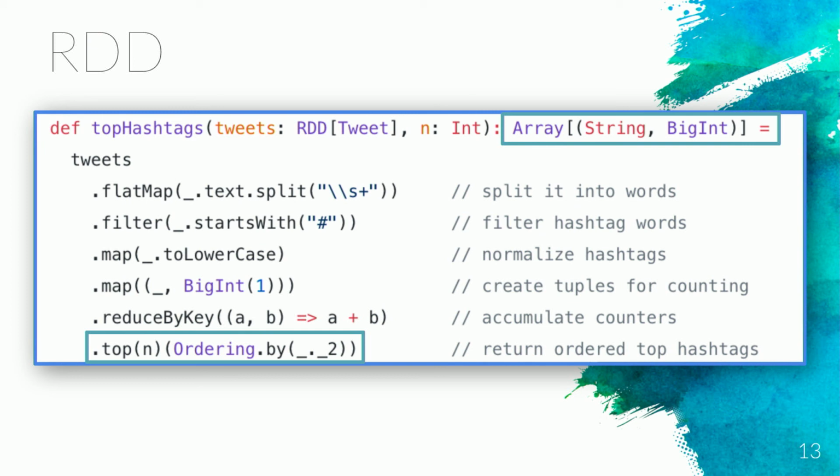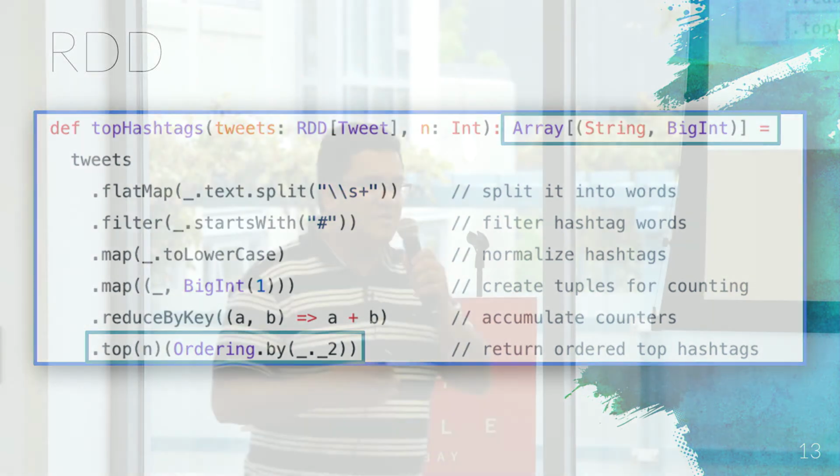Another problem is that the API has transformations that return RDD, and it also has actions. So depending on which method you use, you can do just a transformation that's going to be executed later, or you can actually bring the data to memory. Here, the top operation is actually bringing the data set to memory. And it's really common to see newcomers, people learning, or even people that have been using big data solutions for a while, bringing data to memory without understanding the actual implications of this operation, right? So that's not so ideal.